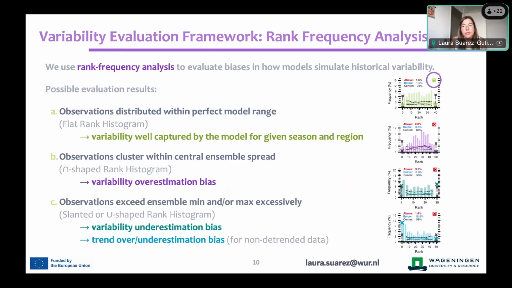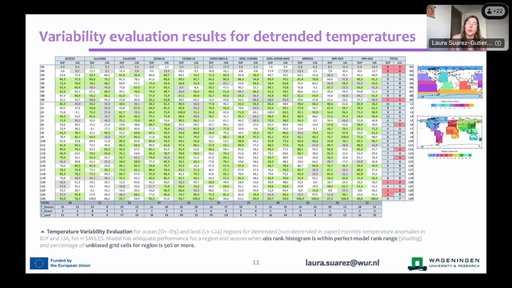So we will take all of these regions globally where models do well, or the models that do well over these regions, and consider them performing well historically, and select them for our constrained example. We do this, as I was saying, for a host of regions over land and over the oceans for 2 seasons, for local winters and local summers. And we do this for 11 models across the CMIP5 and CMIP6 host. And this is what you see here.